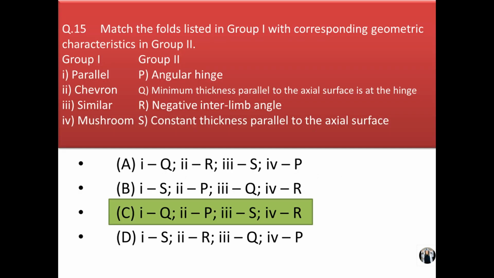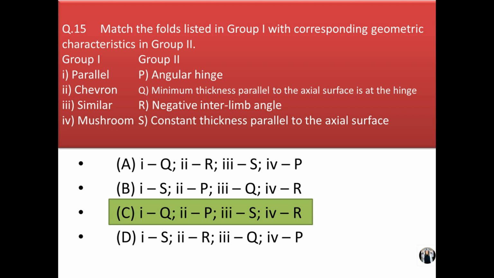Next question. Here we have a match the following question, in which group 1 has the types of fold and group 2 has their characteristic features. So for a parallel fold, which is a class 1B fold, we have minimum thickness parallel to the axial surface at the hinge, and for a chevron fold we have an angular hinge. For a similar fold, that is a class 2 fold, we have constant thickness parallel to the axial surface, and in mushroom we have a negative interlimb angle. So our answer will be option C.